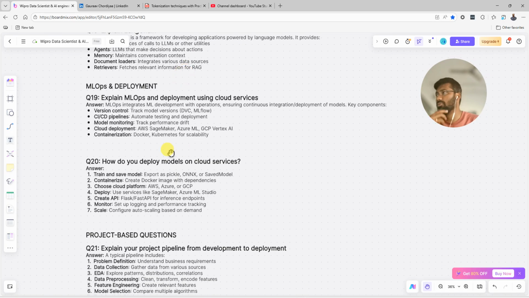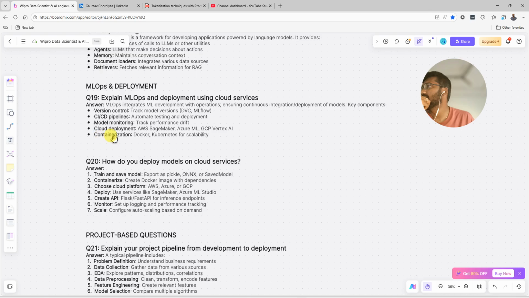Now MLOps and deployment. These are the same. So explain MLOps and deployment using the cloud services. Basically MLOps is integrating ML development with operations, ensuring continuous integration and deployment for the model. Key components: version control is nothing but tracking the model version. Then CI/CD pipeline, automatic testing and deployment. Model monitoring, tracking the performance and drift. Drift means after some time the model is not giving the same accuracy as it previously gave. That is drift. There are changes in the accuracy and other metrics.